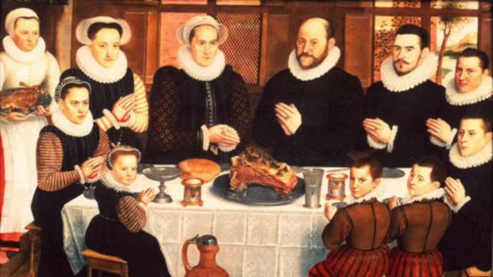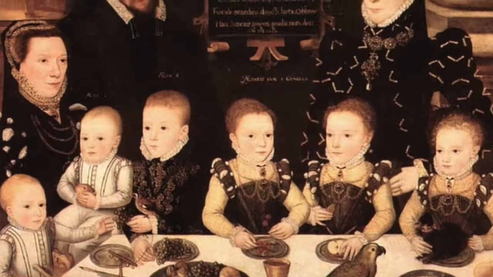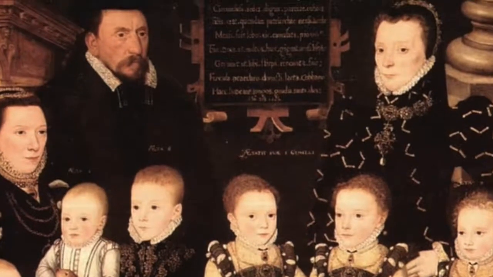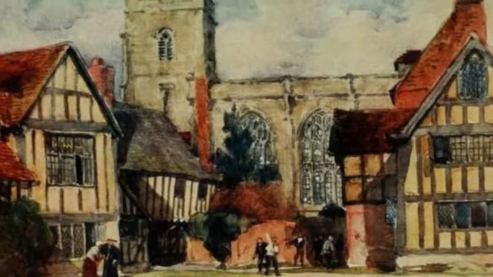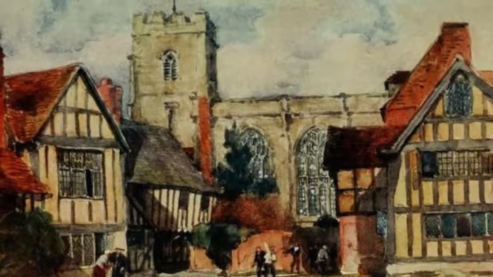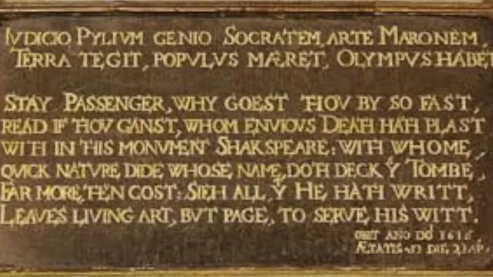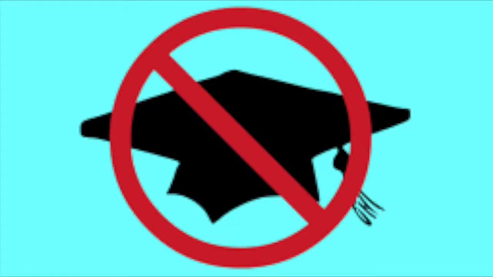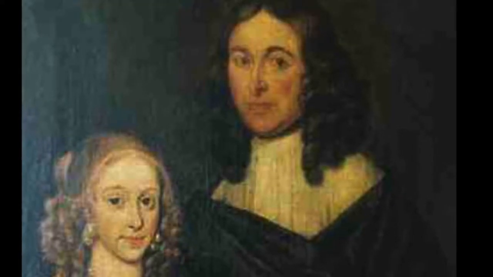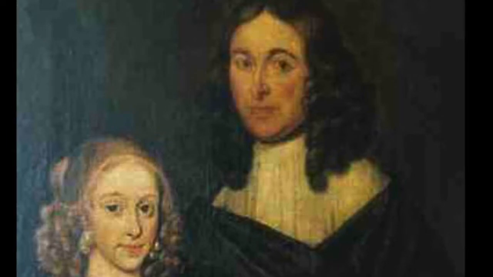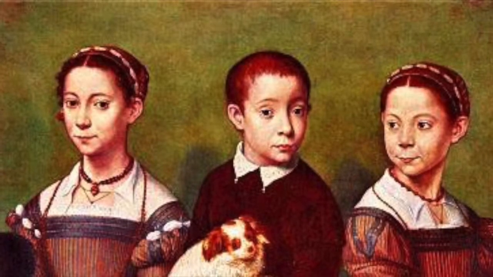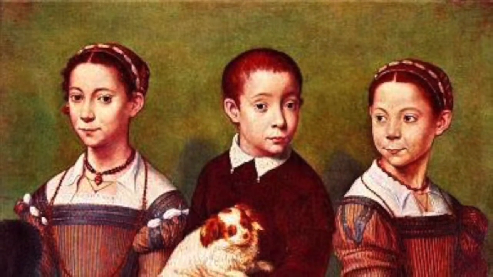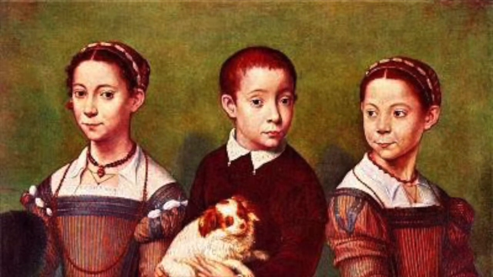William Shakespeare was born on April 23rd, 1564 in Stratford-upon-Avon to a prominent merchant and glove-maker who were part of the middle class. His family had very few books, so he attended a local grammar school called the King's School. Here he learned how to read, speak, and write in Latin. When his family could no longer pay for his schooling, he later had to drop out. At the age of 18, Shakespeare married Anne Hathaway, who was 26 years old. Together they had 3 children, named Susanna, Hamnet, and Judith.